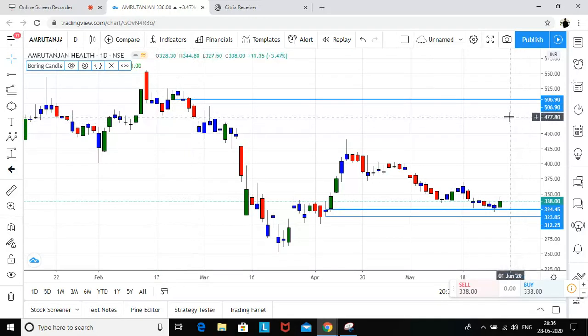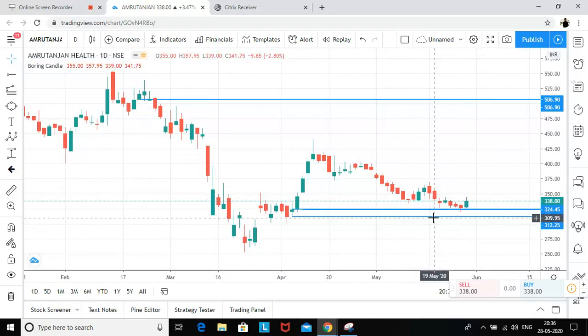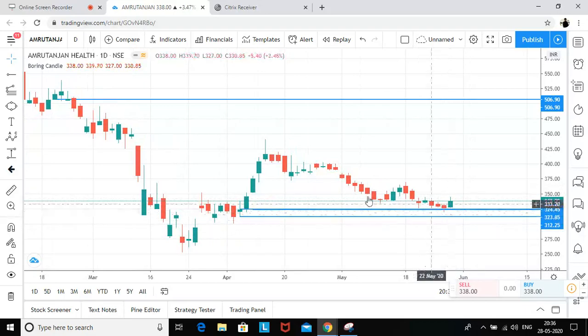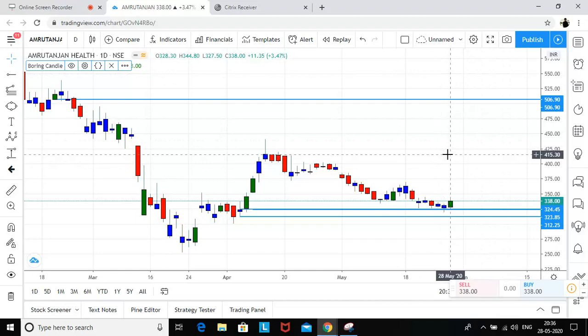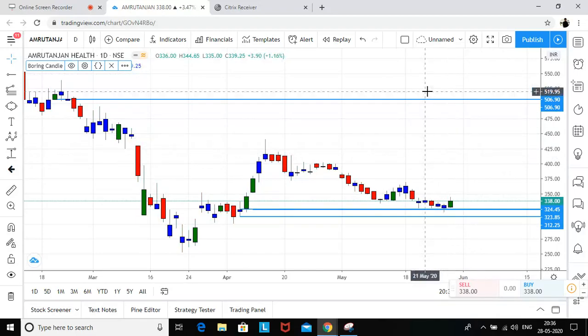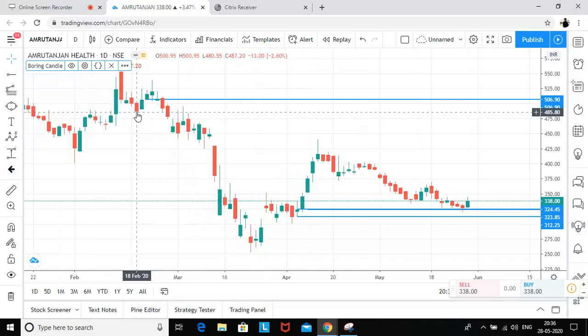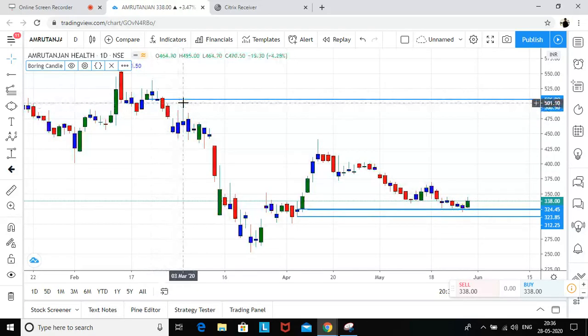So here, the golden ratio was coinciding with the demand zone, and we got a retracement as of now, and the supply zone is coinciding with the target. I wouldn't say it's a final target, but at least it's a first target for me.